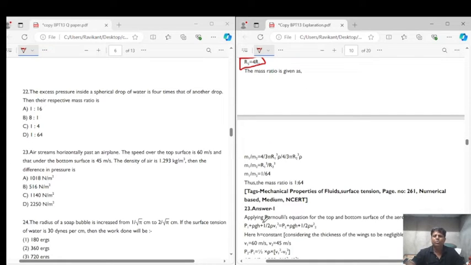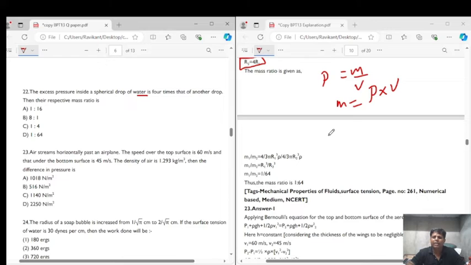We know that density is equal to mass upon volume, so mass is equal to density into volume. Now both are drops of water, so their density will be the same. So mass upon mass will be equal to the ratio of their volume.